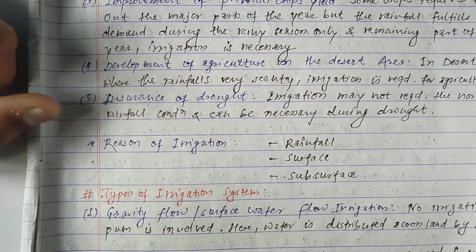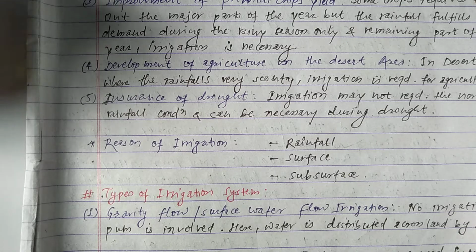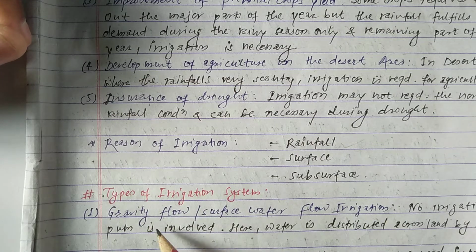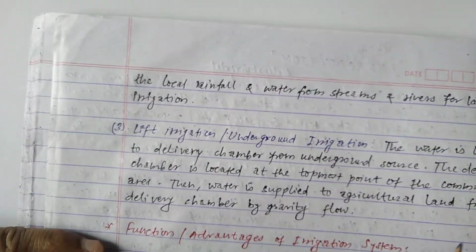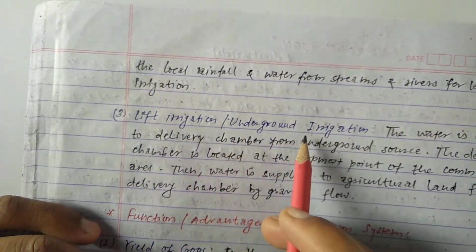Second one is tank or reservoir irrigation. You can simply tell by the name. Whenever the irrigation is done with the help of gravity, this is called gravity flow. Whenever the irrigation is done with the help of a tank or reservoir, this is called tank or reservoir irrigation. And third one is lift irrigation, underground irrigation.